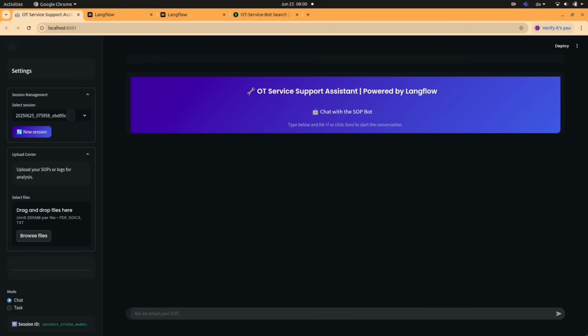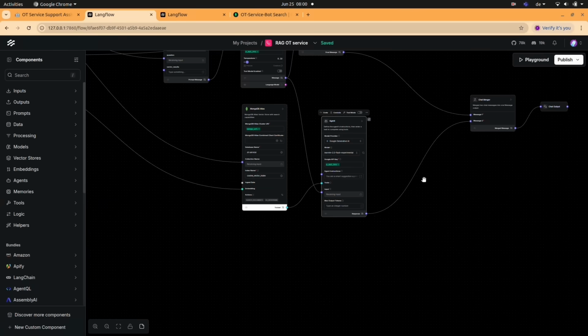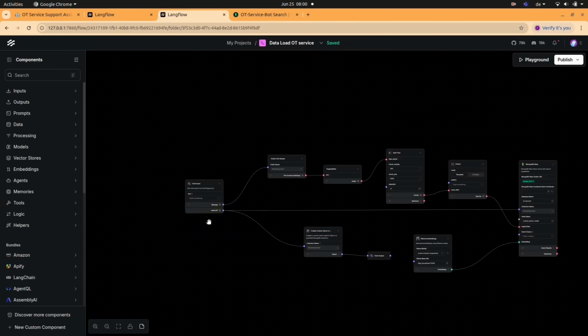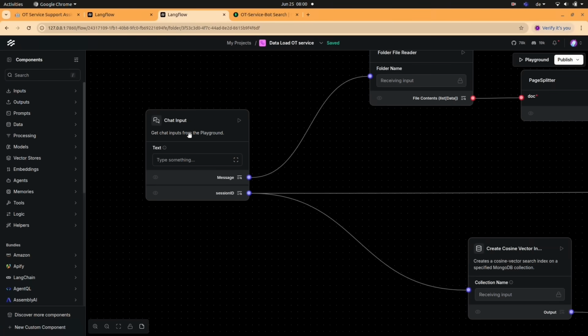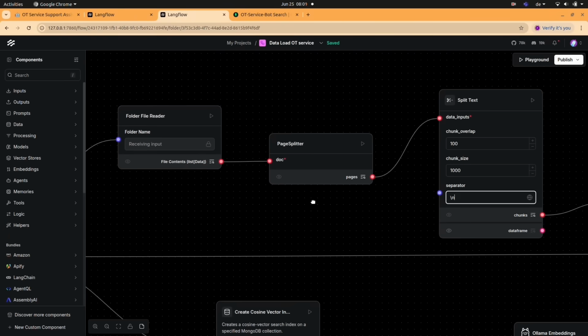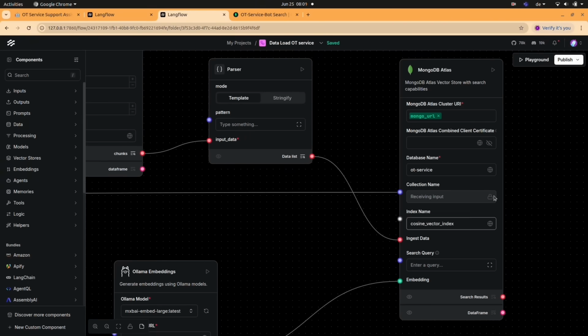Yeah. This is our OT service support chatbot, whose backend is powered by Langflow and built on Streamlit UI with session management. Here we are uploading a SOP. We are using two different Langflow flows to trigger two different functionalities in this Streamlit application. So the upload process triggers the Langflow data load pipeline. We have built multiple custom components to process the PDF file uploaded by the user. We have built a folder file reader which processes the text and the images inside the PDF. And we have also used a page splitter, a parser and a split text to chunk these text files and the images that are obtained.